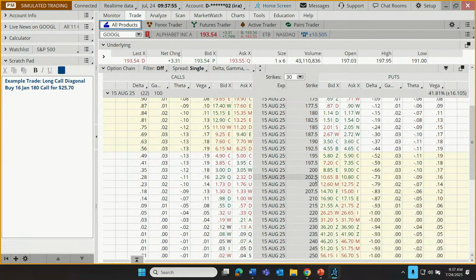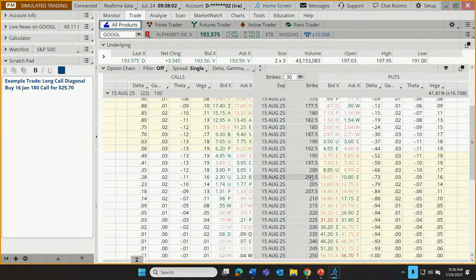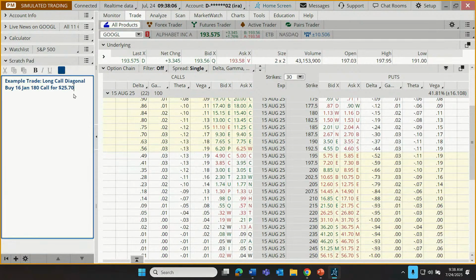But that's going to be our income. We're going to try to take advantage of this apparent income window. And let's just make it our plan there to sell the 205. So here's our diagonal spread net. We're going to sell the 15th of August 205 call. And that looks like that's going to bring in about maybe $1. I'm going to call it $1.75. We don't know, approximately. So between those two contracts, we're spending a net $24.